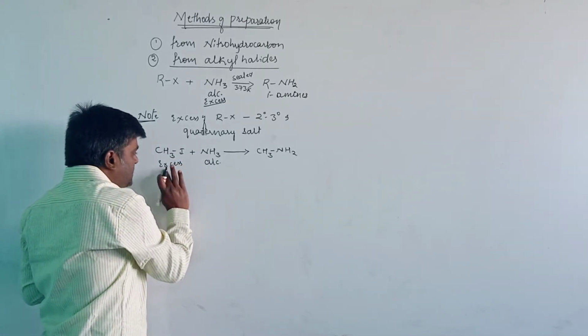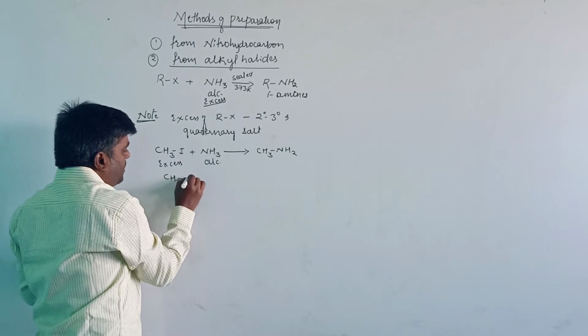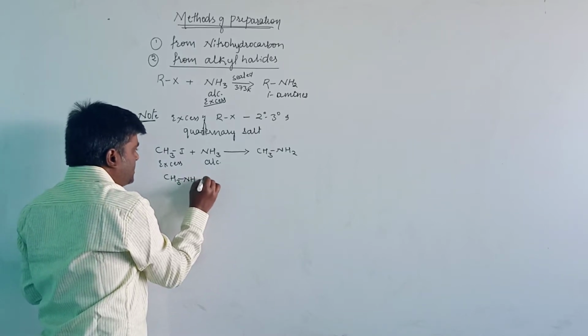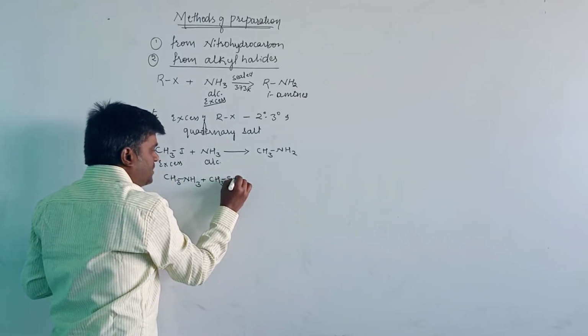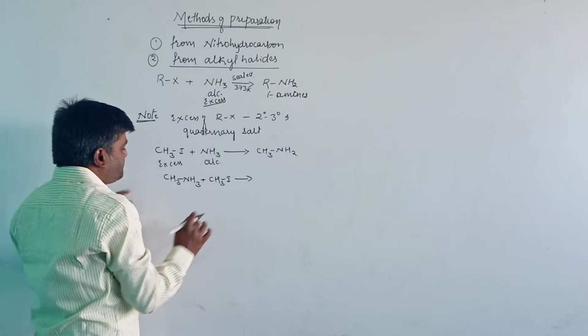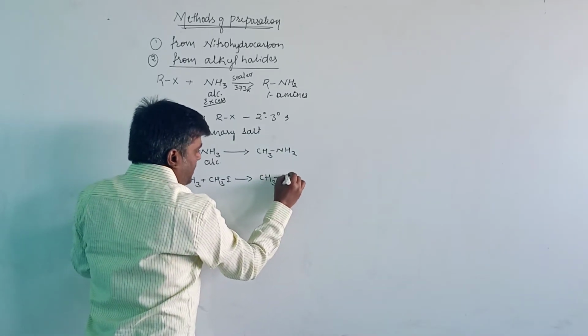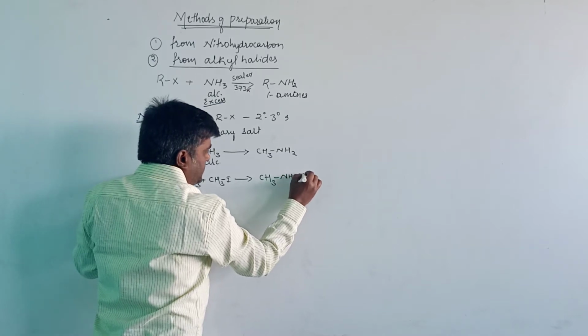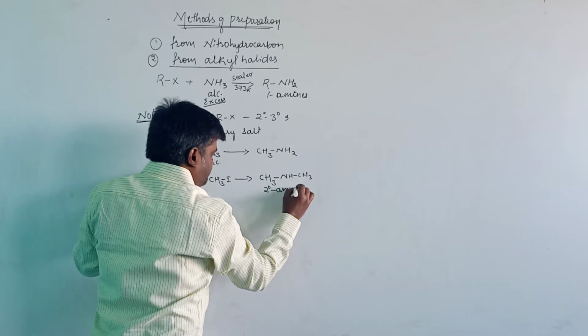The primary amine will react with the alkyl halide CH3I, undergo alkylation to form the secondary amine, that is CH3NHCH3.